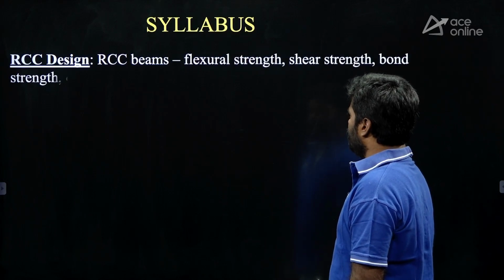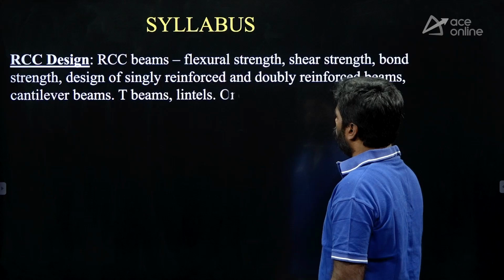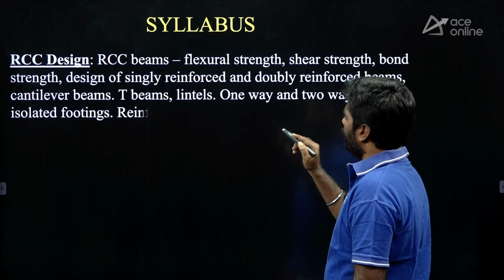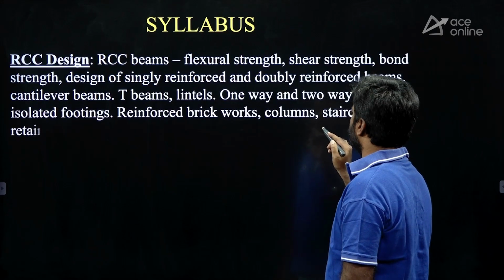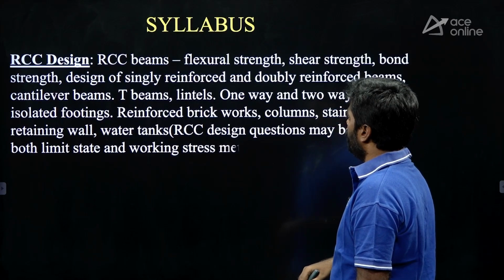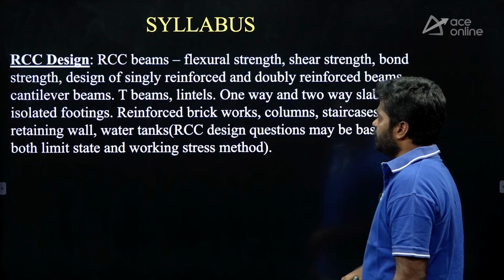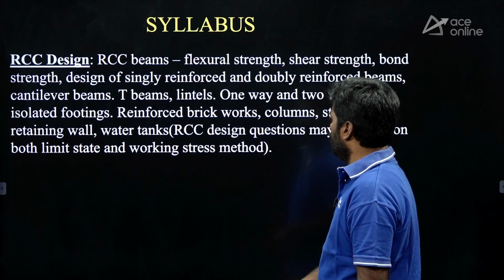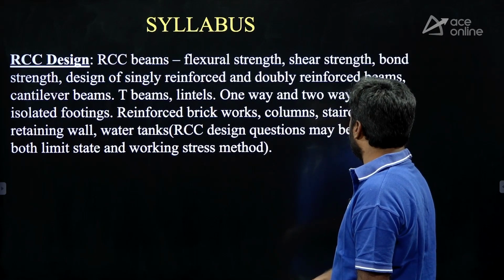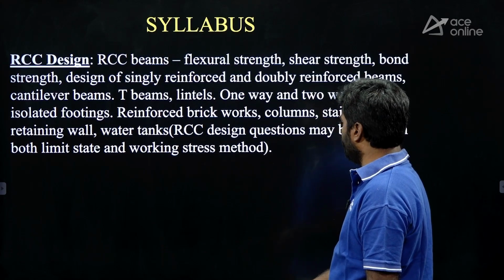RCC design, RCC beams, flexural strength, shear strength, bond strength, then design of singly reinforced and doubly reinforced beams, cantilever beams, then T-beams, lintels, one-way and two-way slabs, isolated footings, reinforced brickwork, columns, staircases, a retaining wall, water tanks.